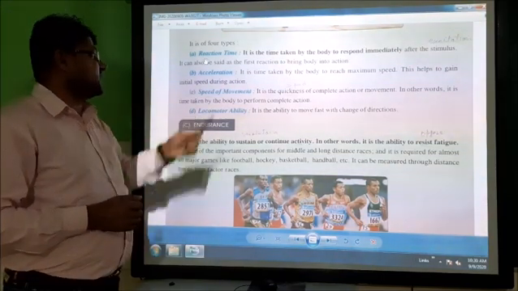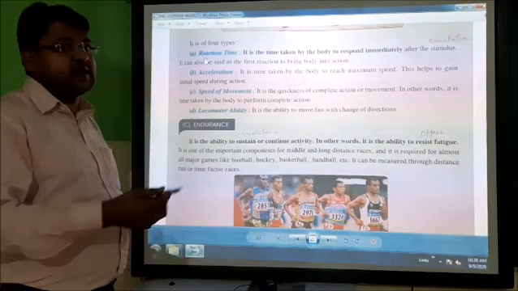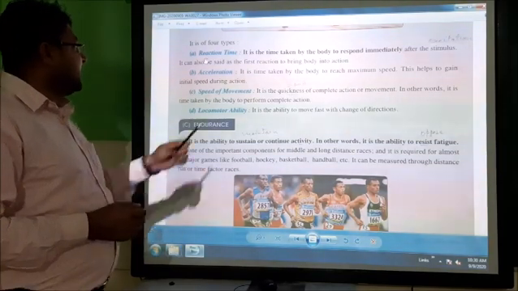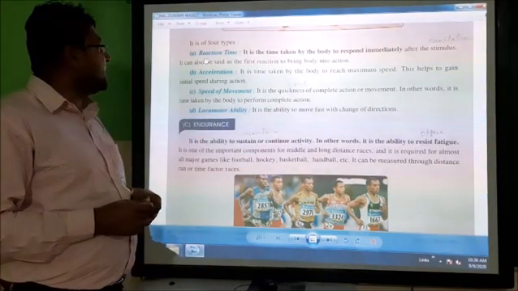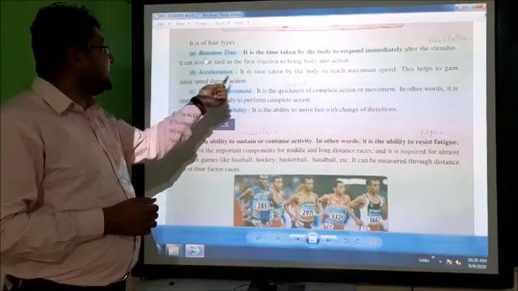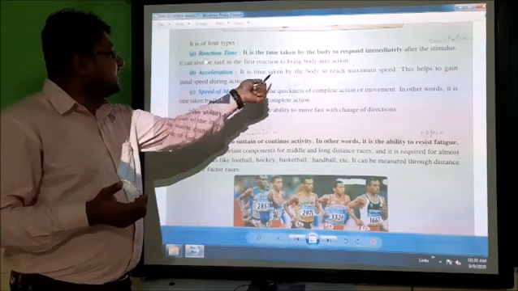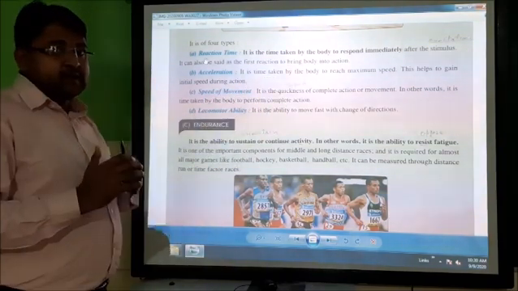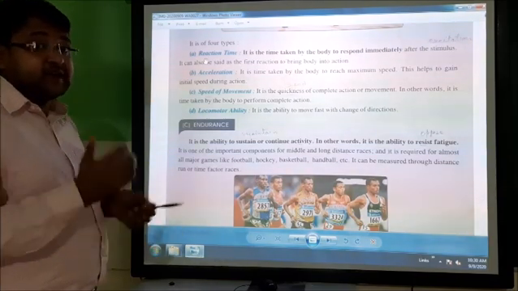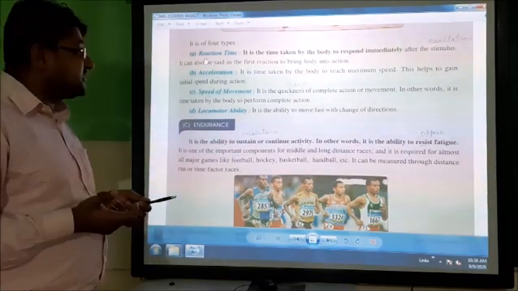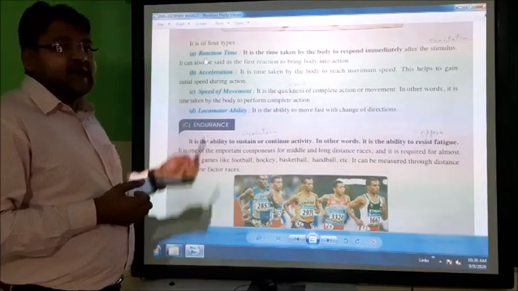Second is the acceleration. What is acceleration? This is also a type of speed. It is the time taken by body to reach maximum speed. Acceleration is the time taken by body. When body takes time to reach maximum speed, when body reaches the maximum speed, that is the acceleration.